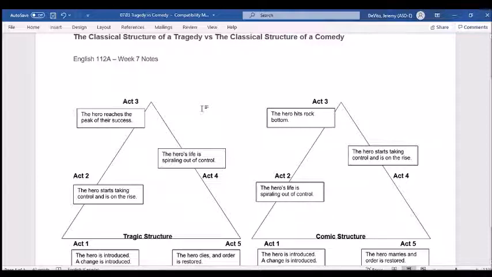So if we apply this to A Streetcar Named Desire, Streetcar Named Desire has 11 scenes. So it's not in 5 acts, it has 11 scenes, which means that smack dab in the middle of A Streetcar Named Desire is scene 6.